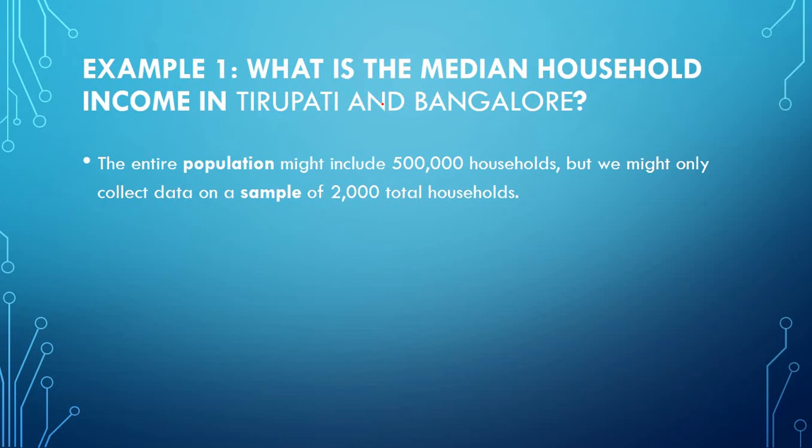Now see this example. What is the median household income in Tirupati and Bangalore? The entire population might include 5 lakh households, but we might only collect a data sample of 2,000 households, and then we can draw conclusions from the data. But the sample is important. How to draw that sample? We need to collect an equal number of samples from each and every nagar, each and every colony. Otherwise, it will give misleading errors.